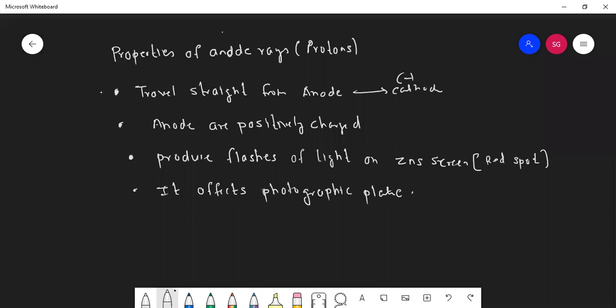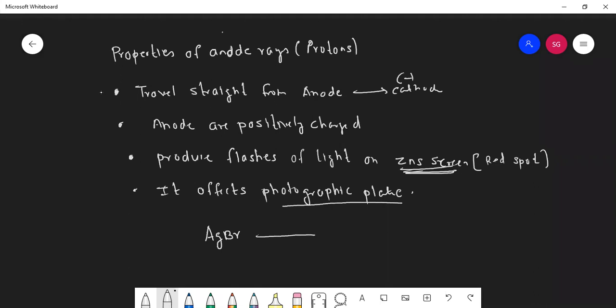Fluorescent material? No, fluorescent material is the ZnS screen. Photographic plate: yesterday I told you that in olden days big cameras were there. Their photographic plates were there, and that photographic plate was coated by silver bromide, AgBr.